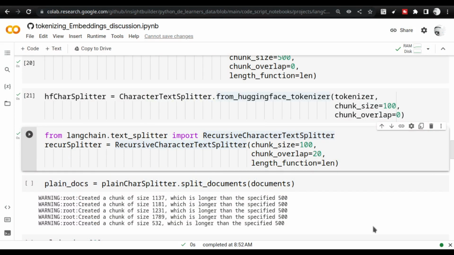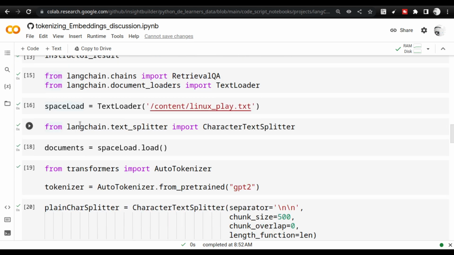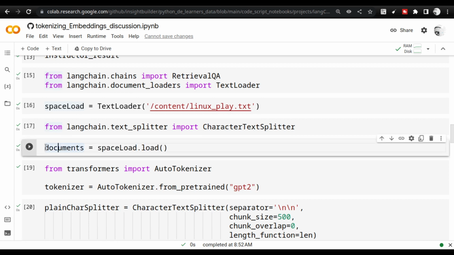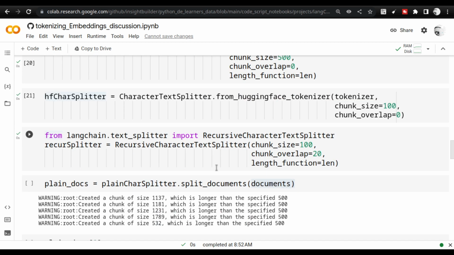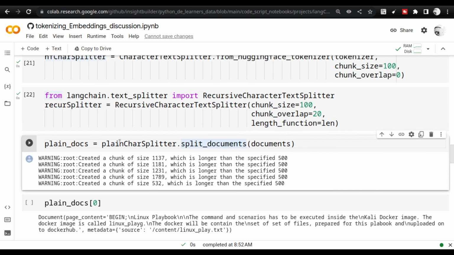Let us go back to the browser, and now the action starts. We are going to split the document. First and foremost, where are the documents? These documents come from this place. Keep this in mind. We are going to take these documents and split them. I showed you how the document looks, and the playbook also. Now I'm going to use the plain character splitter and split it.